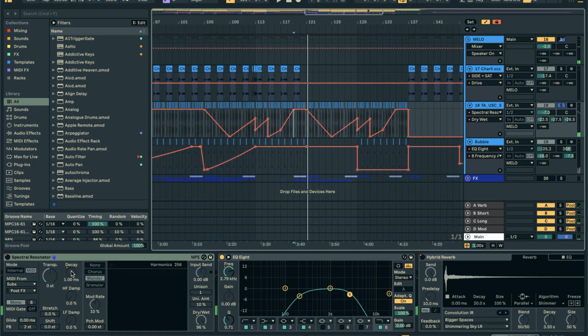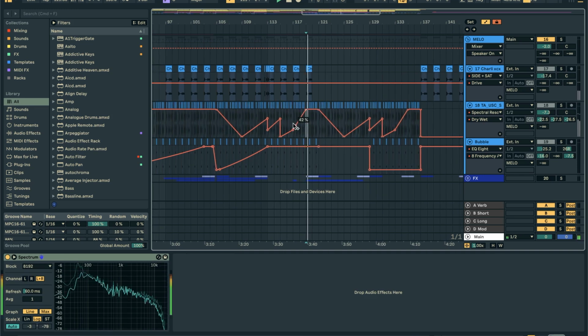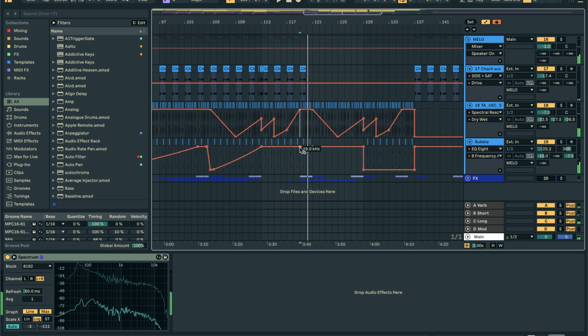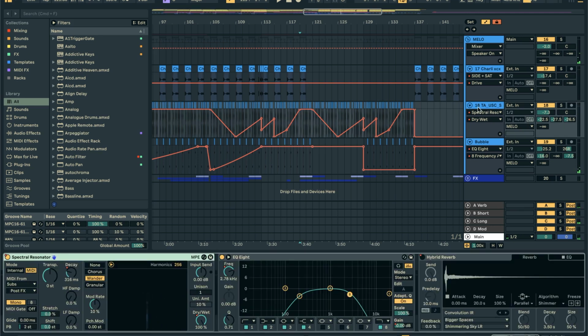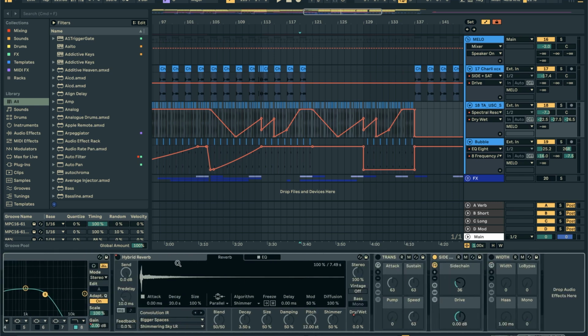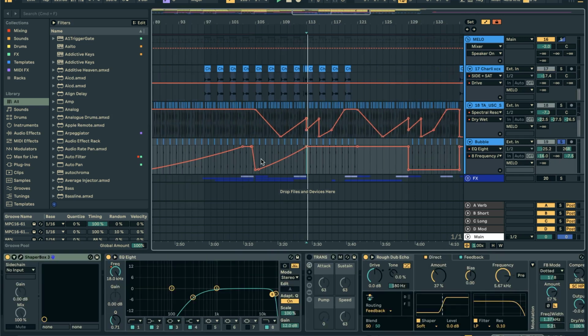So that's an interesting way to do it. In the actual Observer Effects song, they're obviously using a synth and they're playing with the release or the decay, stuff like that, in the actual synth to make the song swell up like that, instead of making it tighter. A cool way that I found to get around that, if you like using samples like I do, is to use a spectral resonator and increase the decay time, and it's going to open up the sound a bit more in a really cool way. Really love doing that. We're just removing some lows, removing some of the highs. Reverb comes in at a certain point, a little side chain for the ducking there. That's really it.